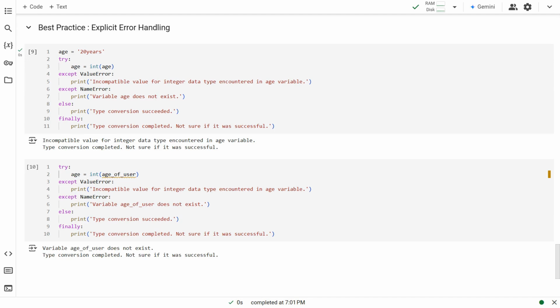In the first example, the variable age does not have a value that is compatible with integer type. So it is a value error exception. In the second example, the variable age_of_user is an undefined variable. So it is a name error exception. In this way, we can take appropriate action for each type of exception, instead of taking a single generic action.